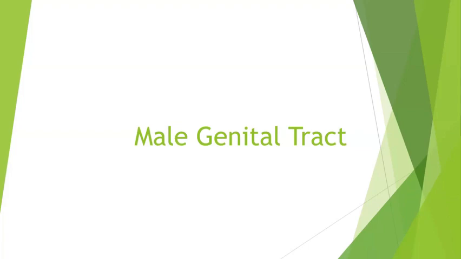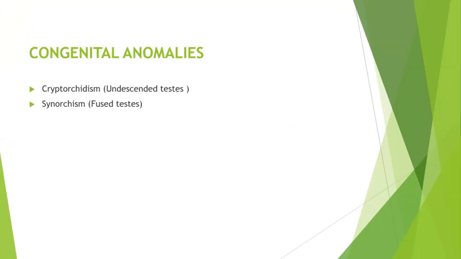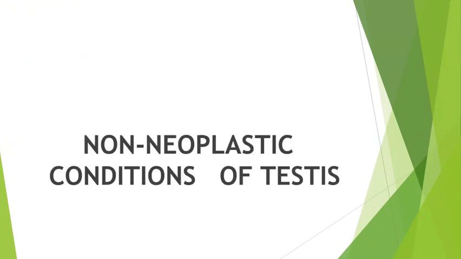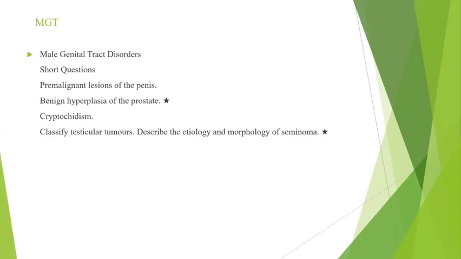We'll go ahead with the male genital tract system. In the male genital tract system, most commonly we get questions on testicular tumors, or BPH, or carcinoma of the prostate. I think BPH and carcinoma of the prostate are the most commonly asked 5-mark questions. Then 2-mark questions, or sometimes MCQs, have also been asked about cryptorchidism. Another important 5-mark question is premalignant lesions of the penis.